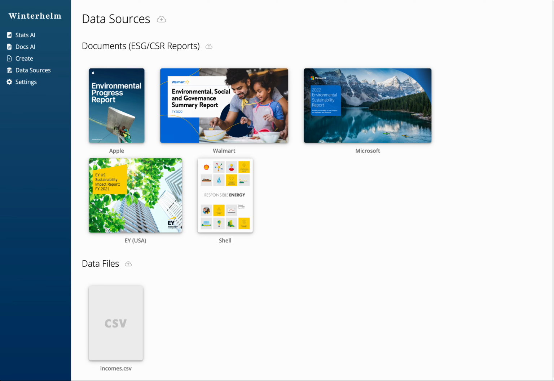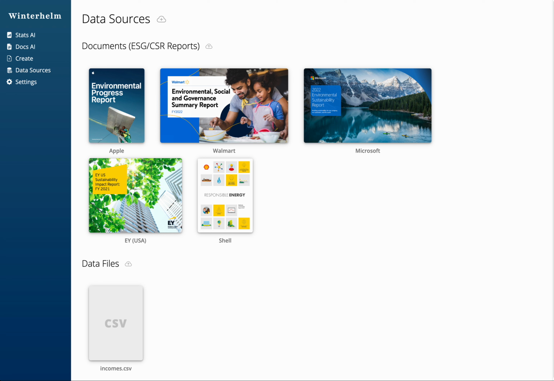One of the things that we've been working on over the past few weeks is Winterhelm, which is a code name for our automated business analyst. The idea behind Winterhelm is that you'll have an AI agent that is able to read reports, press releases, SEC filings, and other long unstructured pieces of information and put that information into a framework for you.